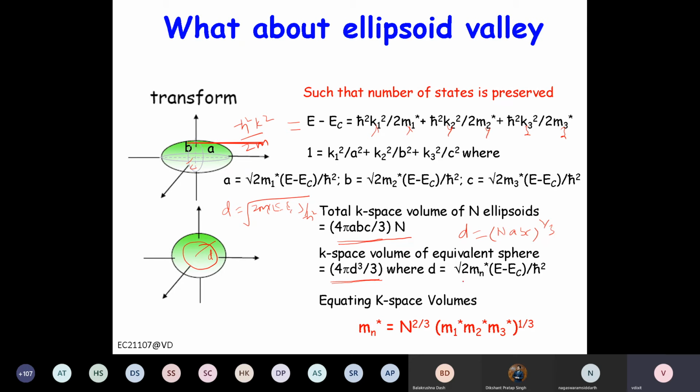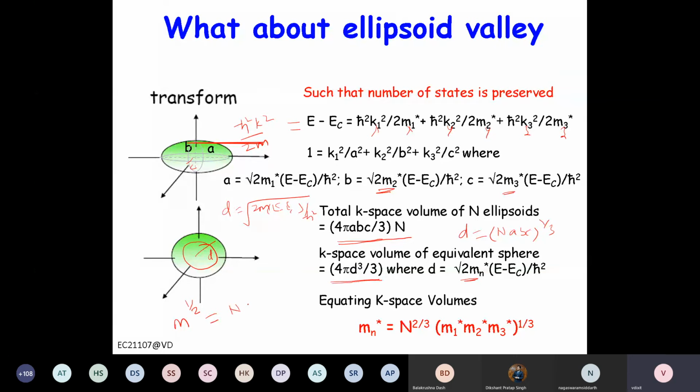Now D, A, B, C are all proportional to m to the power half. So for each direction x, y, z, let's say the masses are m1, m2, m3. This means m to the power half will be equal to n times m1, m2, m3 to the power half, the whole to the power 1 by 3. D is m to the power 1 by 2, and the others are constants, so we can cancel them.